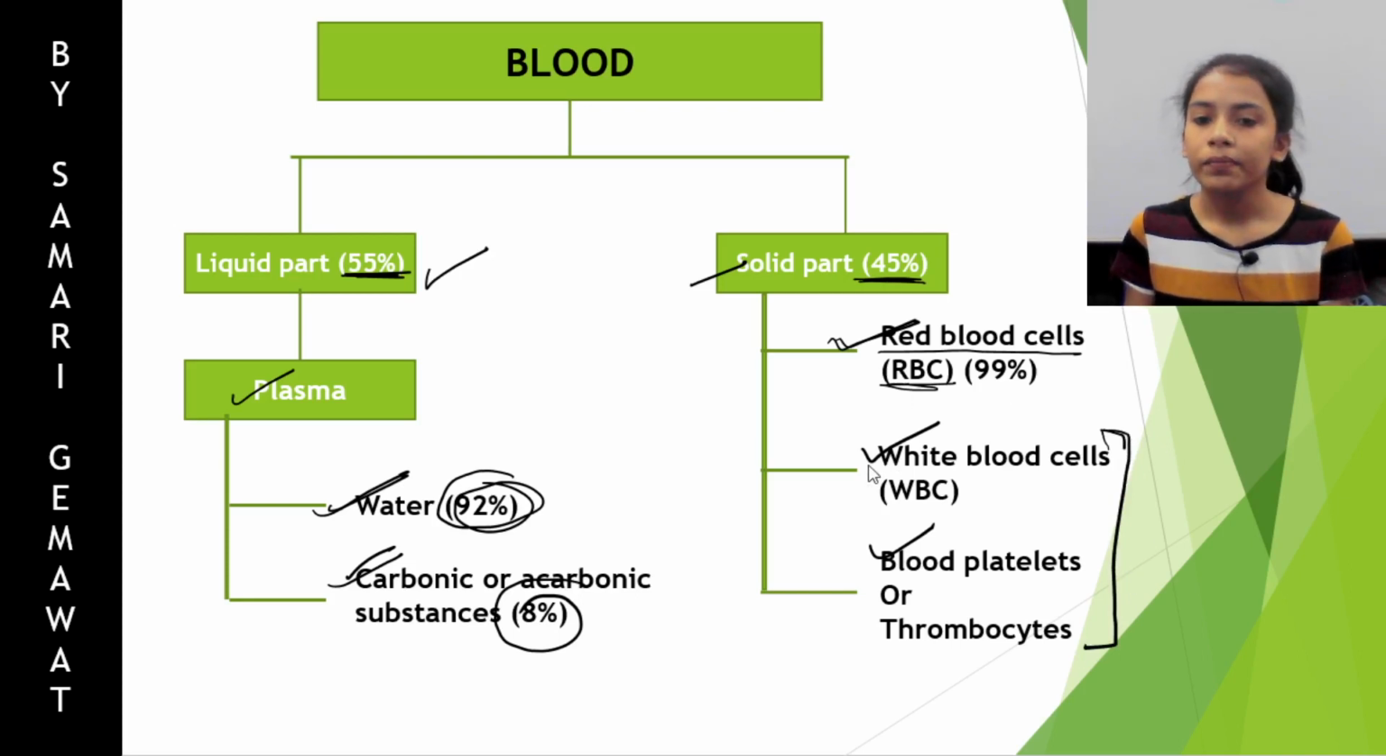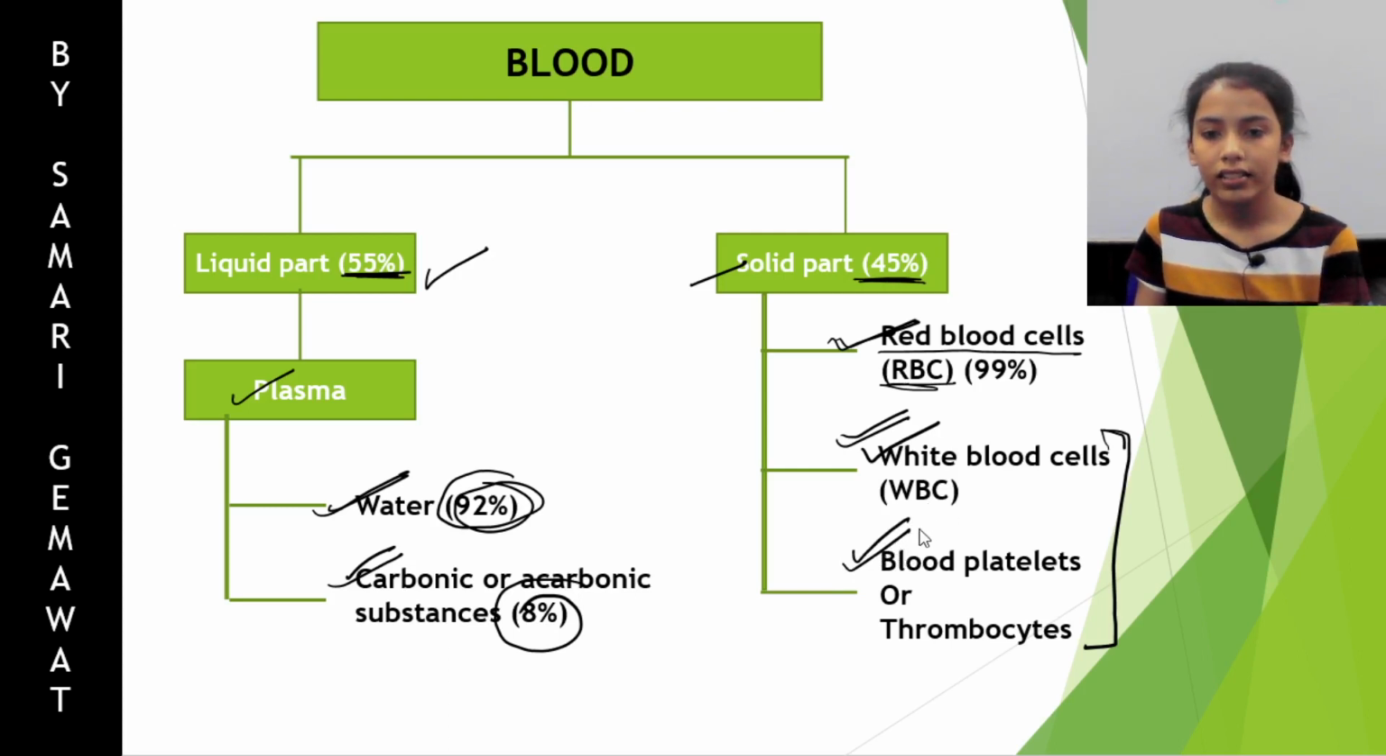Now we'll see the function of these things. Red blood cells are important for the exchange of gases like oxygen and carbon dioxide. White blood cells are necessary for fighting against diseases, viruses and bacteria. Platelets are necessary for blood clotting. If there is an injury on your hand, then the blood will flow, and to stop it, platelets help in clotting of blood. These are also called thrombocytes.